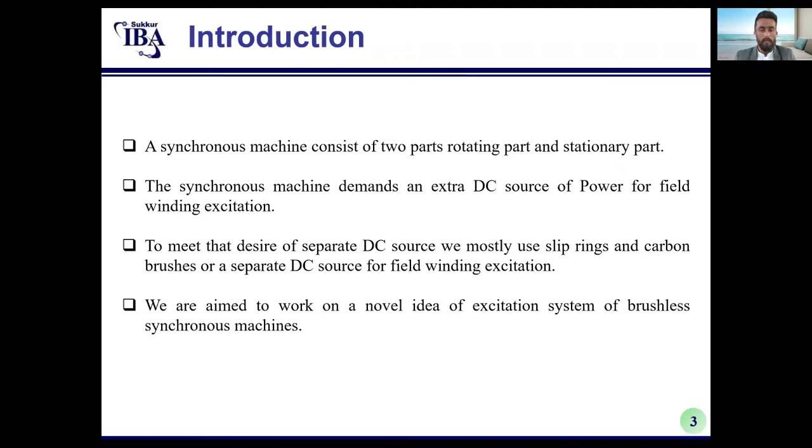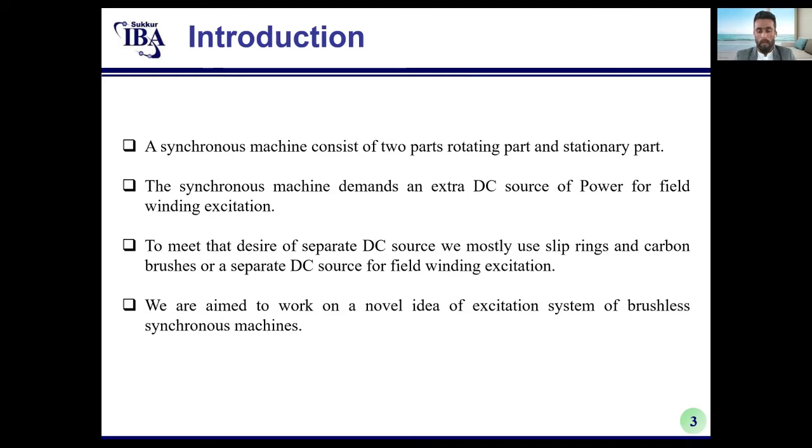A synchronous machine consists of two parts, the rotating part and the stationary part. The rotating part of the machine is the rotor and the stationary part is the stator. Synchronous machines demand an extra DC source of power for field winding excitation. To meet this need for a separate DC source, we mostly use slip rings and carbon brushes as a separate DC source for field winding excitation.